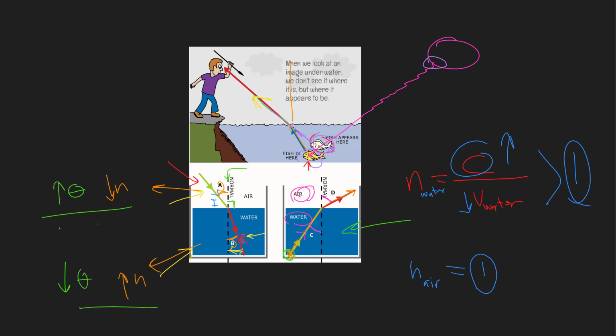Okay, how are these linked together? It links to Snell's law. What is Snell's law? If we call this medium number 1, N1, then this one will be N2. And here we're going to call it theta 1, and here theta 2.